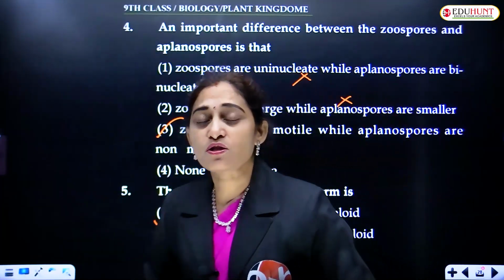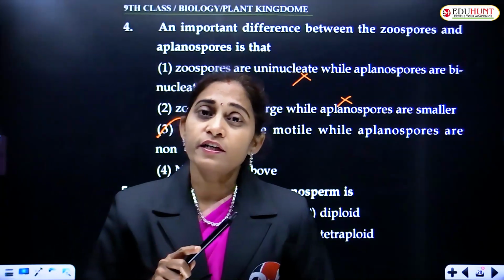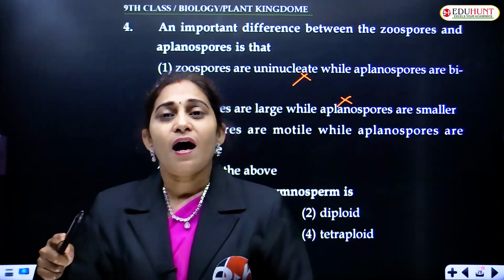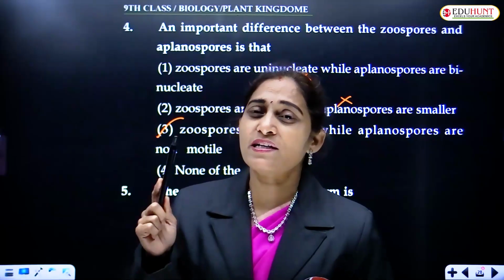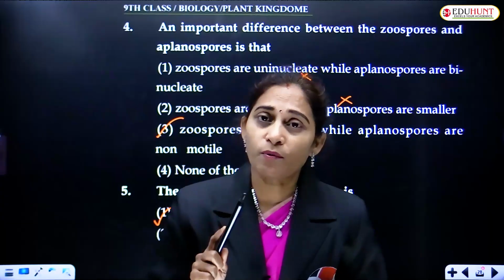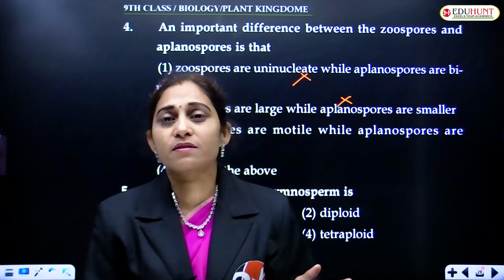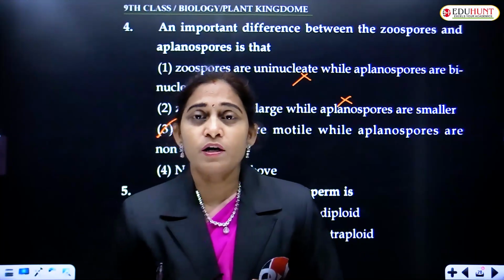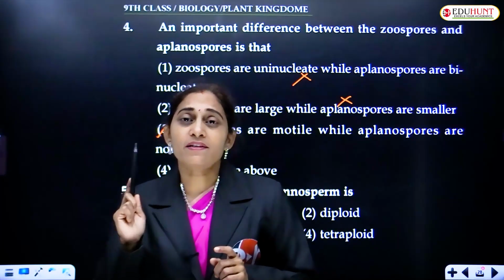But in case of angiosperms, the endosperm is the resultant of the fertilization, that is, formed after fertilization. Usually we think that after fertilization it is diploid. But it is not diploid in angiosperms, it is triploid, because the primary endosperm nucleus, after division, will give rise to the endosperm. This endosperm is triploid in nature. Why is it triploid?